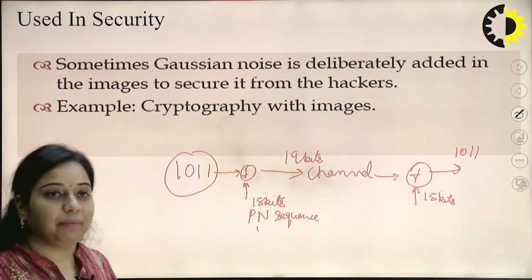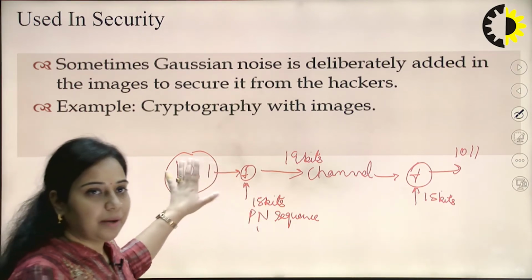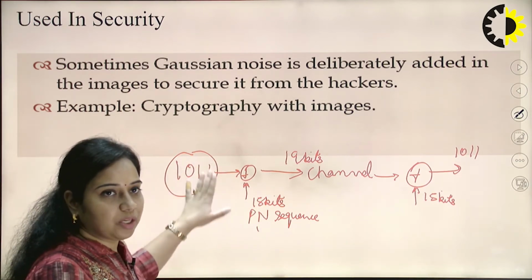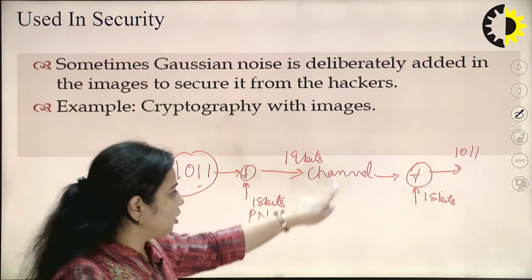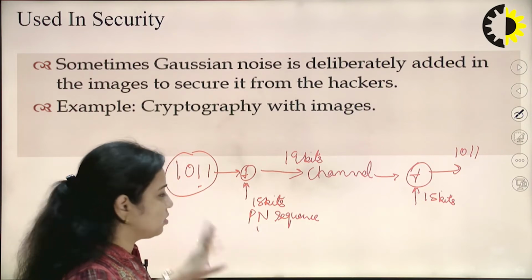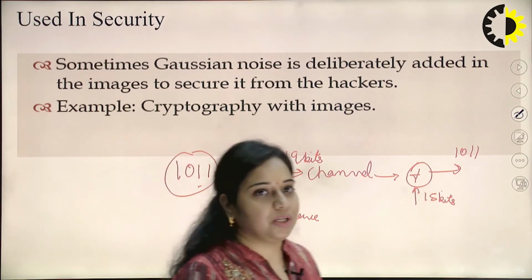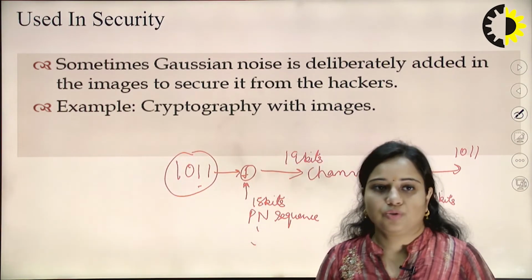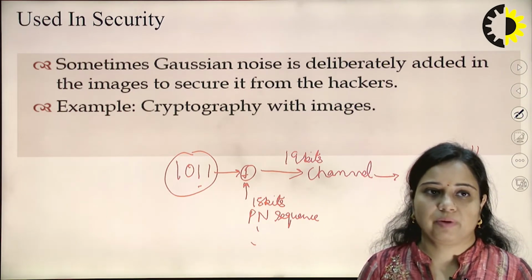So, that is the main concept behind cryptography, that it is deliberately added to the main data, so that it will be secured. The main aim is to secure these 4 bits of data. So, if a third party or someone wants to analyze what is the actual data, whichever is having this key, which is PN sequence, is going to demodulate this 1011 of original data. So, that is the main concept behind cryptography.